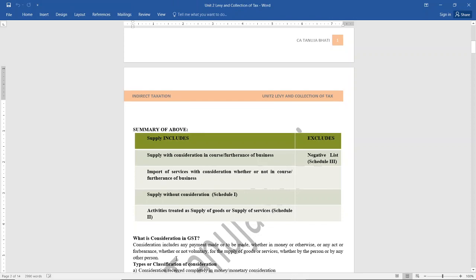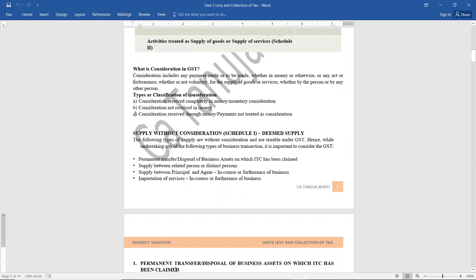So first let us understand what is consideration. Consideration includes payment. Consideration is nothing but payment that is made or to be made, whether in money or otherwise, for the supply of goods and services, whether by the person or any other person who is making the payment. There are different types of consideration: consideration completely received in money, and consideration not received in money, that is, received in kind.